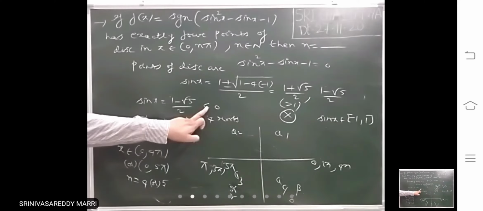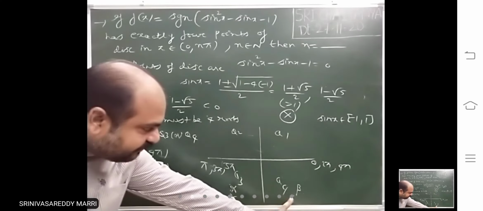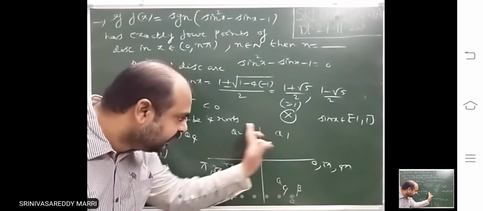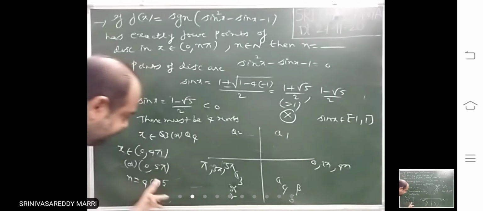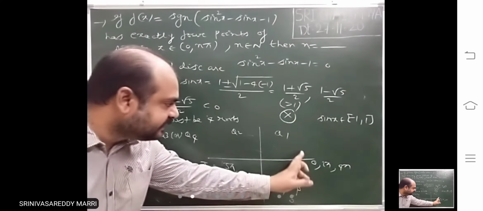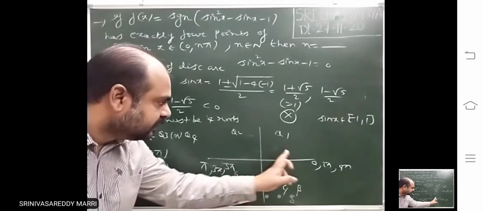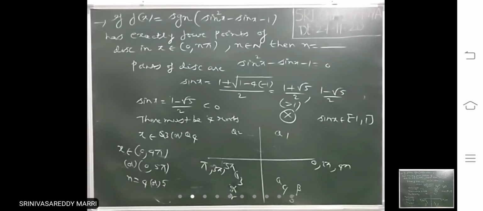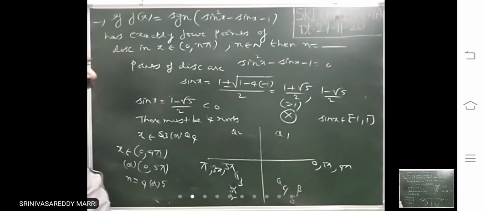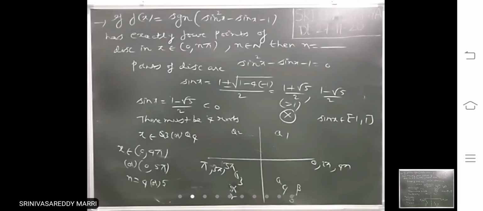Just negative value. 1x will lie here, 1x will lie here. In one rotation, 0 to 2 pi, 2 x values. In the second rotation, 2 values. That means in 0 to 4 pi the solutions are 4. You can write 0 to 5 pi also, because from 4 pi to 5 pi there won't be any solution. Even in 0 to 5 pi only these 4 solutions. That means n equal to 4 or 5.